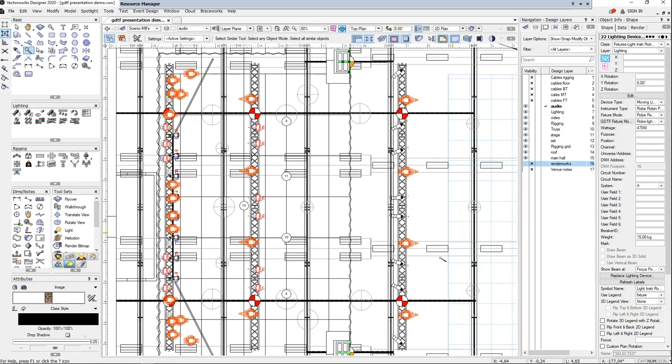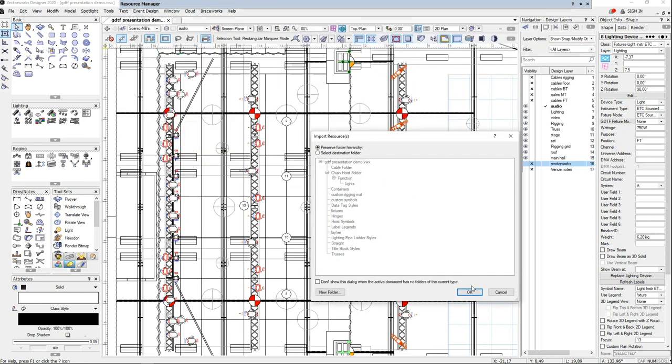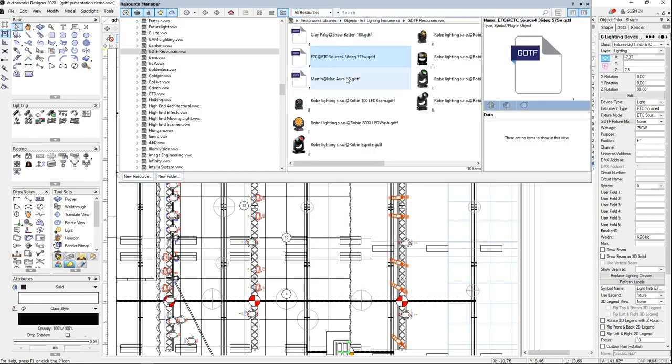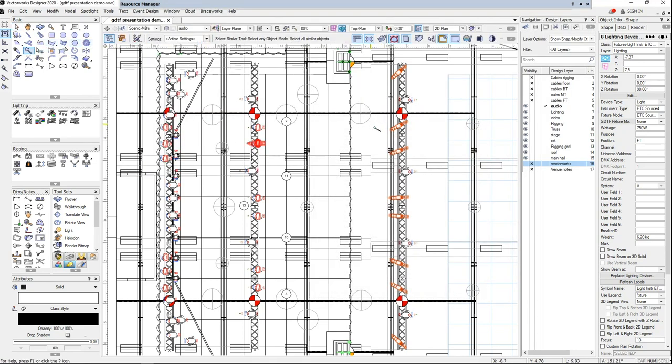For the other fixtures, so for the Source 4s and the Roman 800 LED washes and the 100 beams, we can use the GDTF resources file and access or import the GDTFs from there, which I've previously saved. So we've got the Source 4 36 degree here. We hit import, and then we just do the same for each of the others that we want to use, the 100 beam and the 800 wash. These will now be available inside your file.